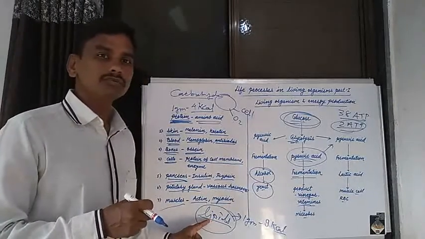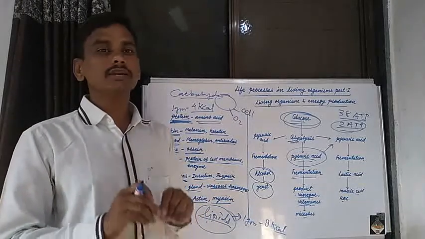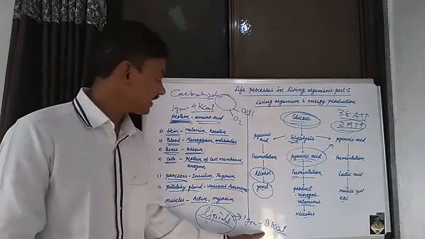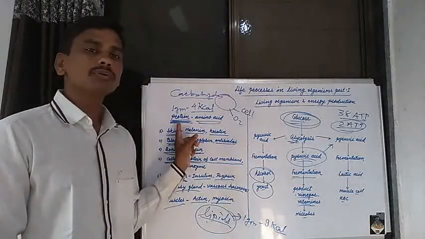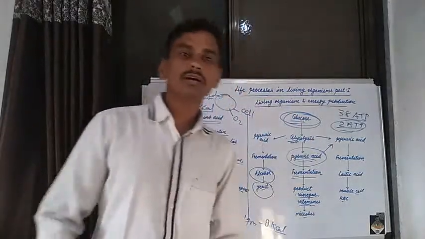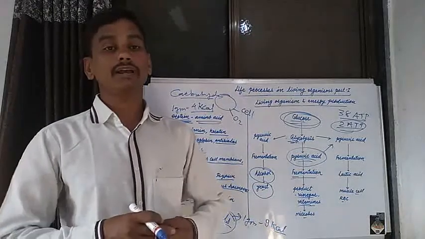That's why lipid is also an important nutrient in our body. Oxidation of lipids produces energy, oxidation of protein produces energy, oxidation of glucose produces energy. These are known as different types of nutrients.